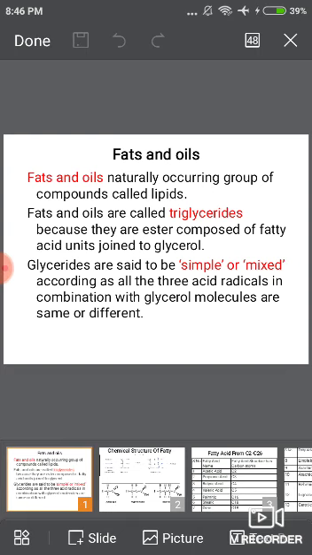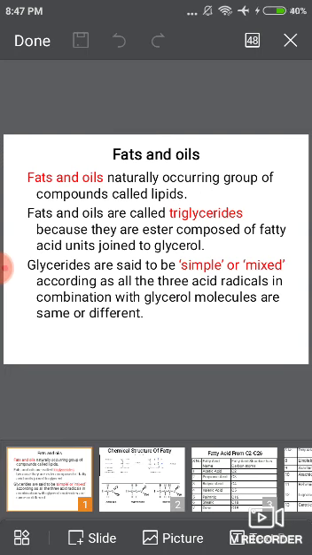In today's section, we are going to study the introduction of fats and oils. Fats and oils belong to a naturally occurring group of compounds called lipids. What are lipids? Lipids are organic substances or compounds which are insoluble in water and soluble in organic solvents, like ether, benzene, chloroform, acetone, etc. They are actually related to fatty acids. This heterogeneous group of substances is known as lipids.